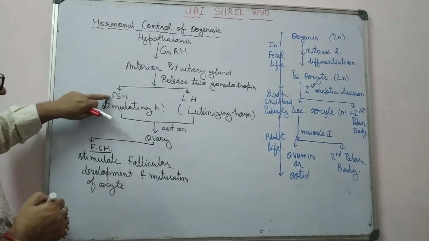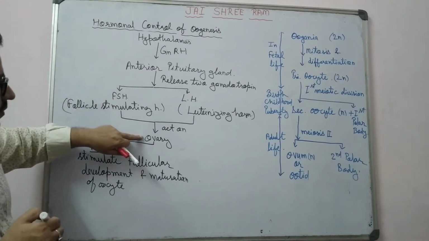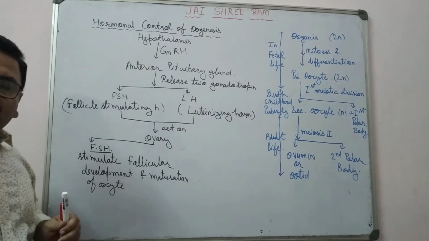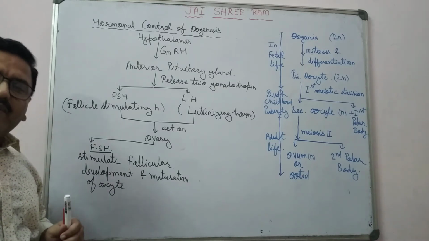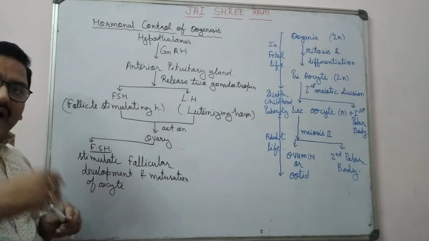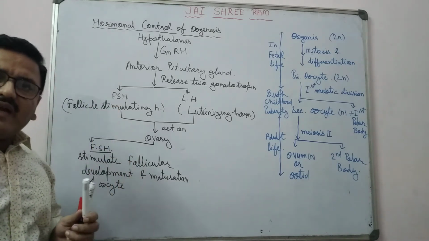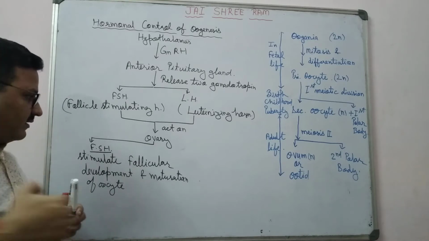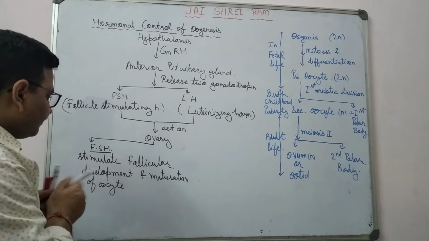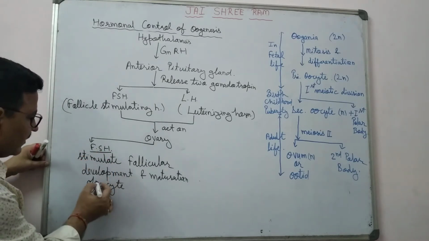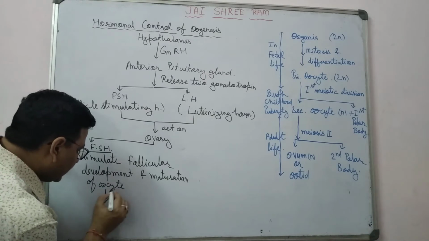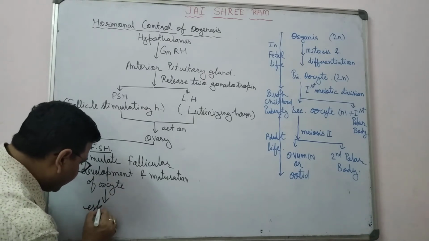So follicle stimulating hormone influences the ovary. As a result, inside the ovary in the cortex region, Graafian follicle develops from the primary follicle. This is known as follicular development. And secondary oocyte develops from the primary oocyte. This is known as maturation of oocyte.